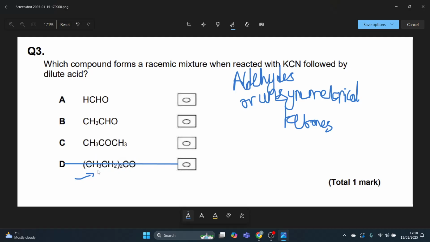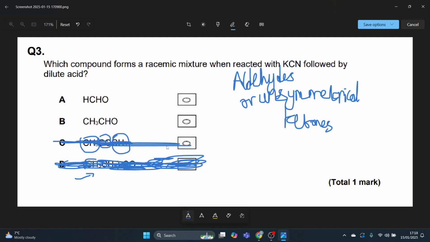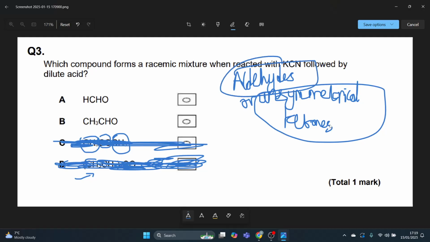And it literally has CH3, CH2 twice, repeating it. So how would it form a racemic mixture? It would be a symmetrical ketone if it was. It's not D anyway, that's the point. So I'm left with C. Well, I look at C, that is a symmetrical ketone. Because look, the carbonyl group's in the middle, and then I've got a CH3 on the left hand side, a CH3 on the right hand side. Those cancel out. So therefore that won't form a racemic mixture. Remember, unsymmetrical ketones will form a racemic mixture, or aldehydes. Now I'm left with A and B, and both of them look convincing.